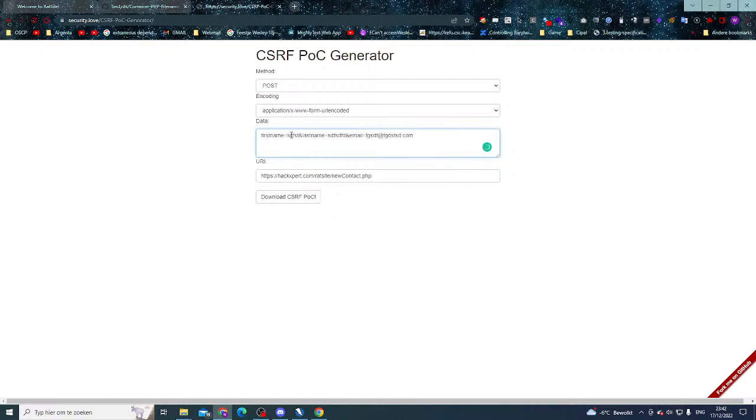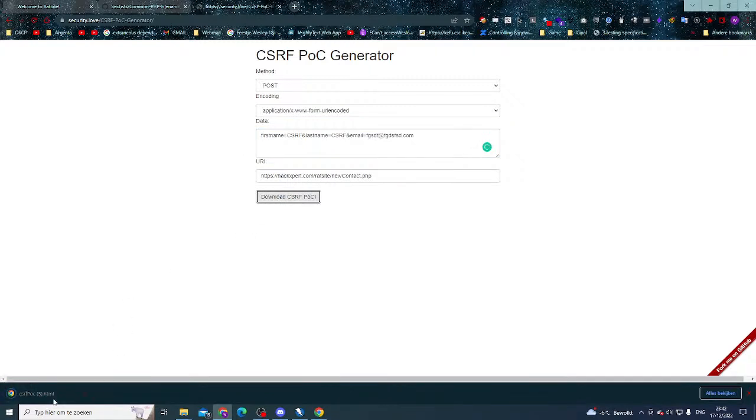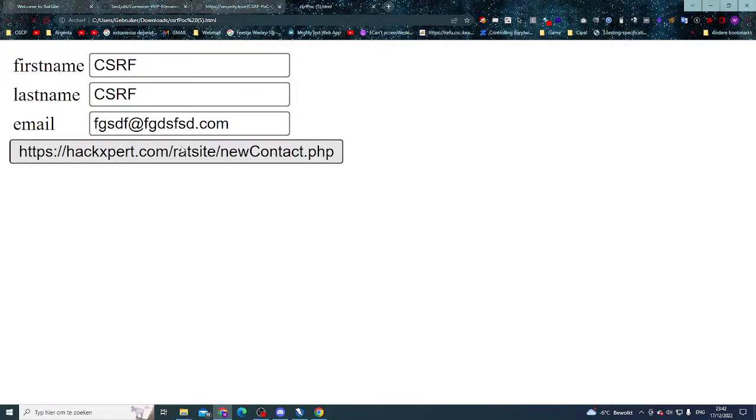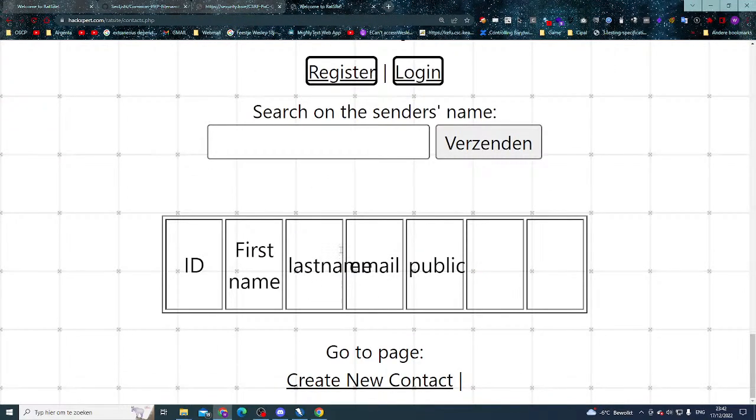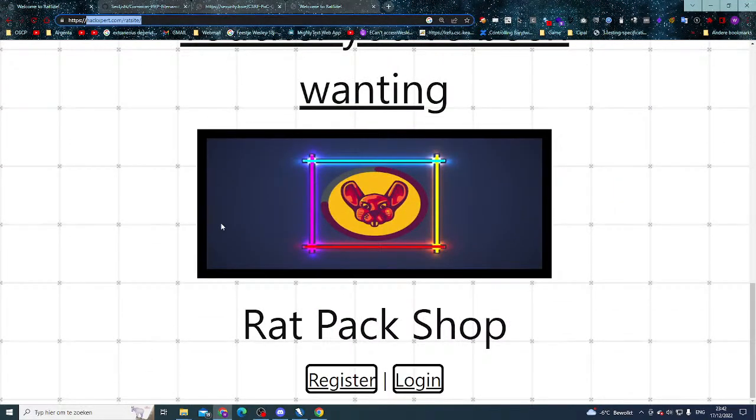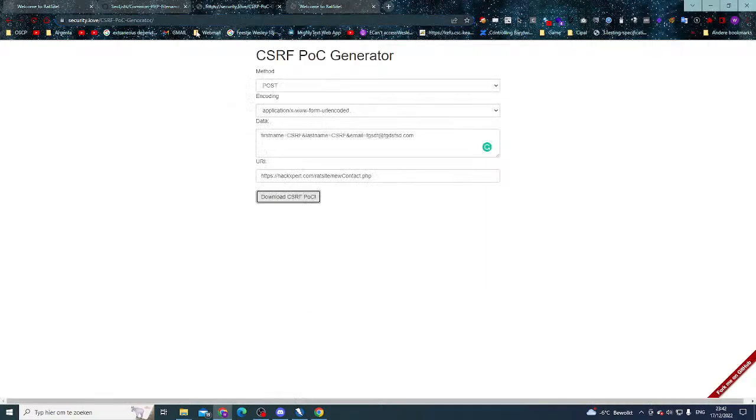Alright, now let's download that CSRF proc and let's make something at least recognizable that we have there, so we know that it is a CSRF contact that we've created. I'm gonna click it, I'm gonna click it again, so whoop. Let's see, wait until it has created a contact and redirected us. No contact has been created because apparently we're not logged in here.